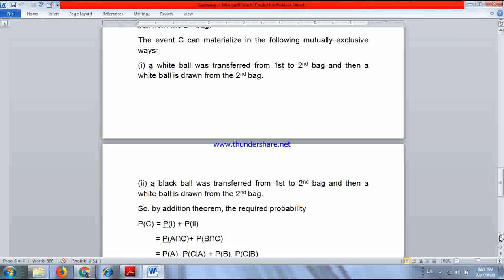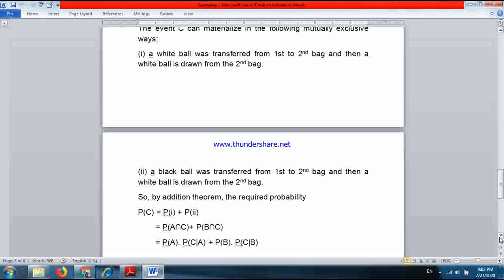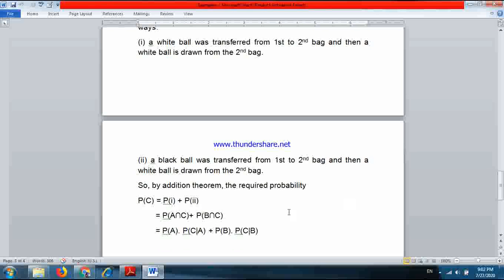Or we can also write C equals (A intersection C) union (B intersection C), then P(C) equals P(A intersection C) plus P(B intersection C). Now here one thing, you see, A intersection C and B intersection C are mutually exclusive.